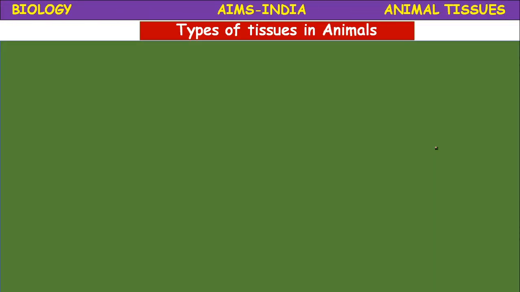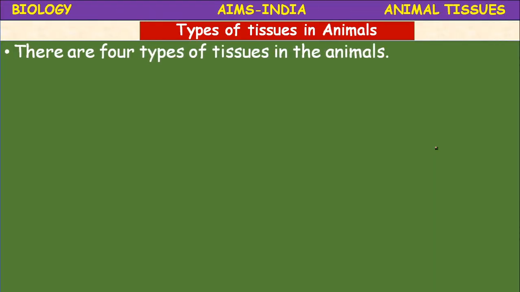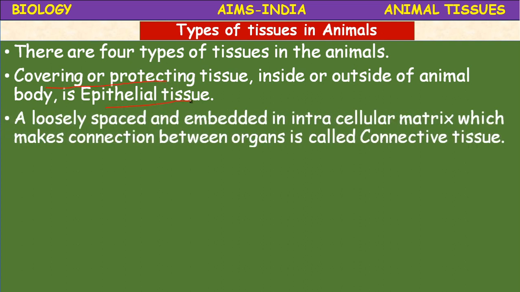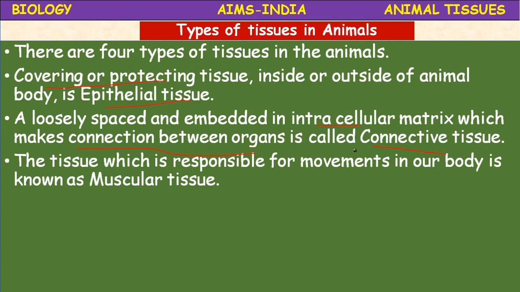How many types of tissues are present in animals, children? There are 4 types. The tissue which is covering and protecting is called epithelial tissue. The loosely spaced tissue embedded in an intercellular matrix, which makes the connection between the organs, is called connective tissue. The tissue responsible for movements is called muscular tissue.